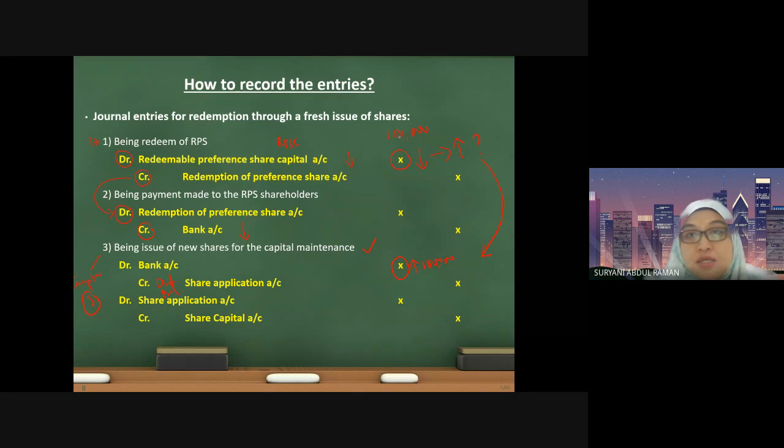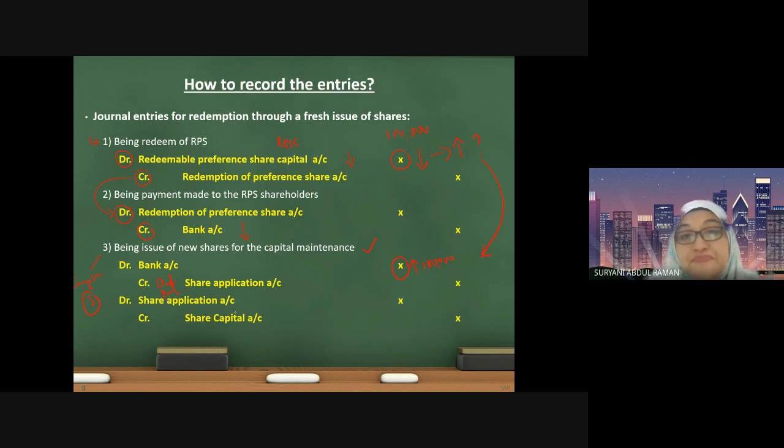Okay, in this case, you are reducing the shares, yes, similar, and then you make the payment. So how to maintain the capital is that you are going to issue the shares. How much of shares you issue depends, but at the end, you must ensure the amount that you receive from the issuance of shares will equal the shares that you redeem.